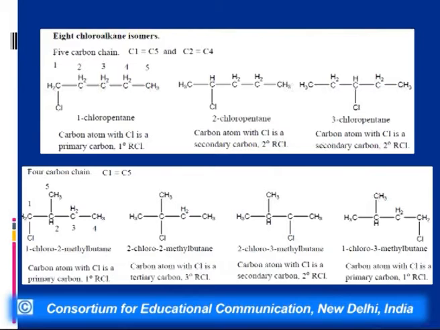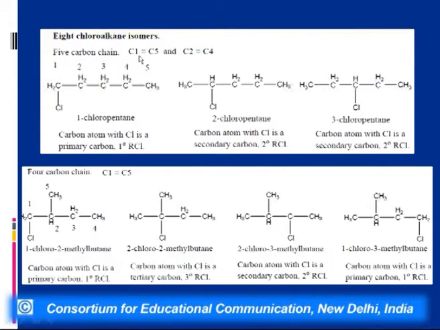Let us discuss this further while taking the example of pentane. We have already discussed that pentane has 3 isomers: normal pentane, isopentane and neopentane. Now if we look into normal pentane, then C1 and C5 are similar.